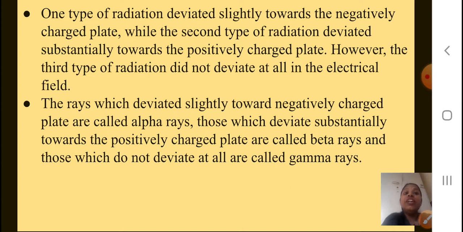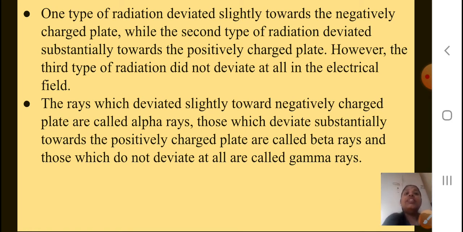The rays which deviated slightly towards the negatively charged plate are called alpha rays. Those which deviate substantially towards the positively charged plate are called beta rays. And those which do not deviate at all are called gamma rays. Okay students, how will you distinguish between the three rays?